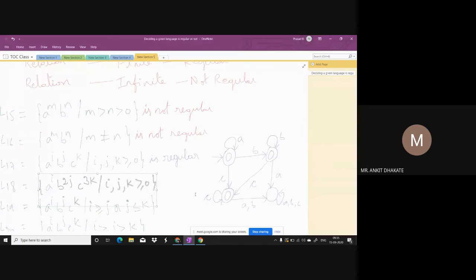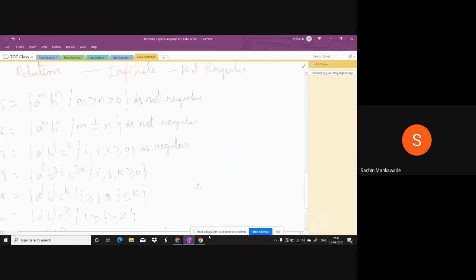Sir, the diagram will be similar, but it will accept any number of A's, then followed by B, then followed by C. No. Any number of A's followed by an even number of B's, mister. Yes, that. Followed by C, any number of 3. Yes, it is possible because there is no relation. Okay, it is possible. It is regular.